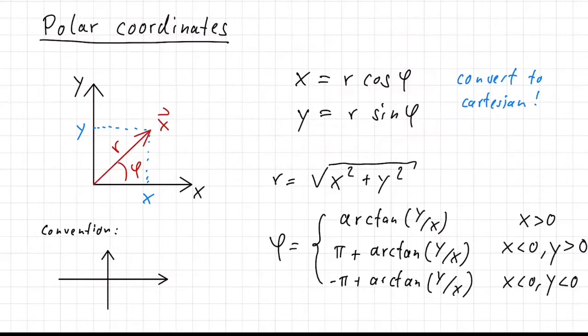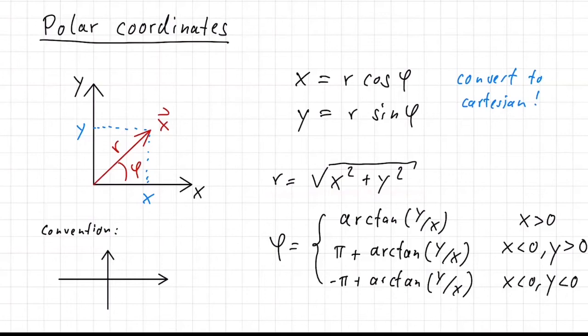Now, of course, we also want the opposite. We also want to be able to, if you have Cartesian coordinates, convert to polar coordinates. And there the formula is again a little bit more complicated, but you'll recognize it's actually the same as we had for the complex numbers. Namely, r is given by the square root of x squared plus y squared. That is simply the length of the vector that has the Cartesian coordinates x and y. So this is actually very simple again.